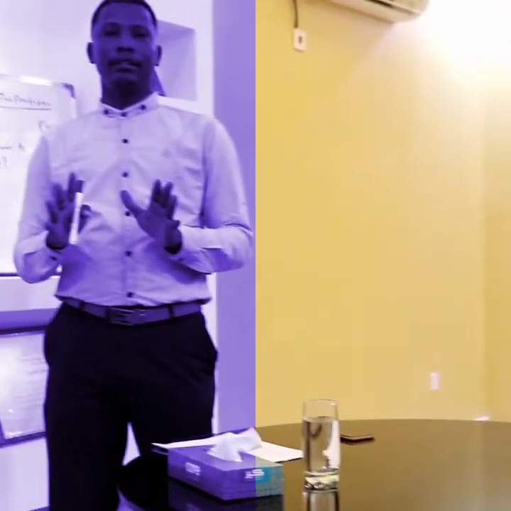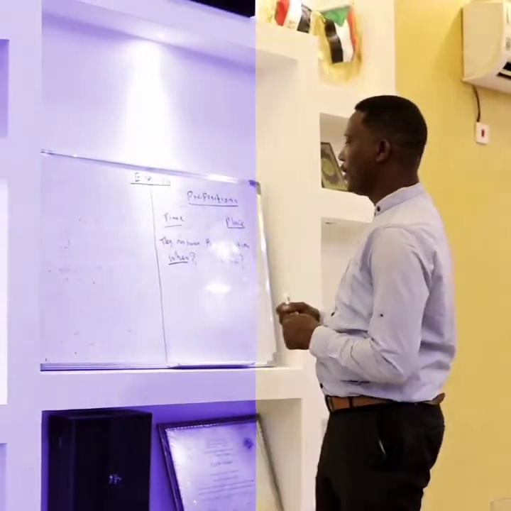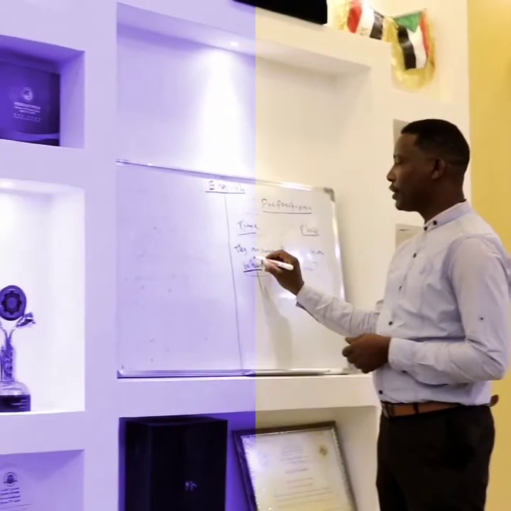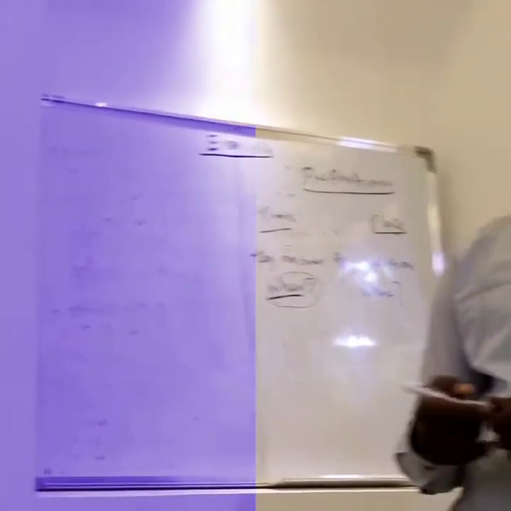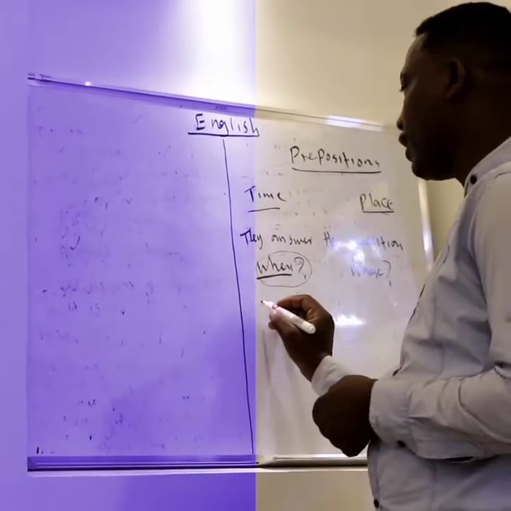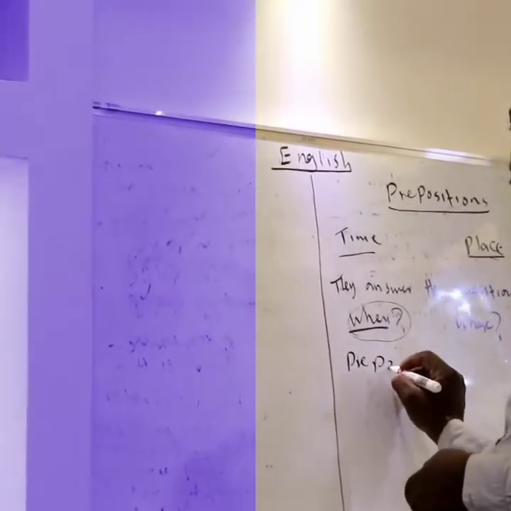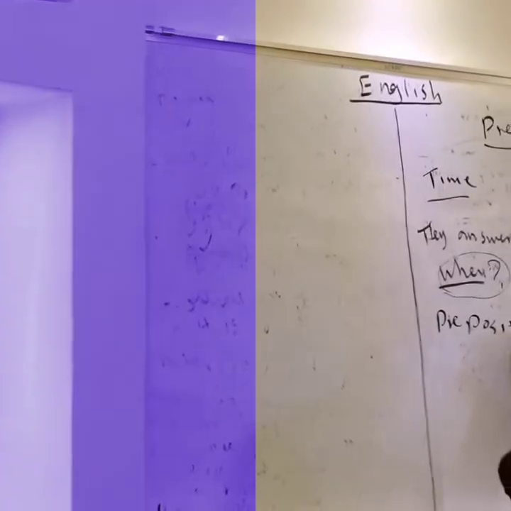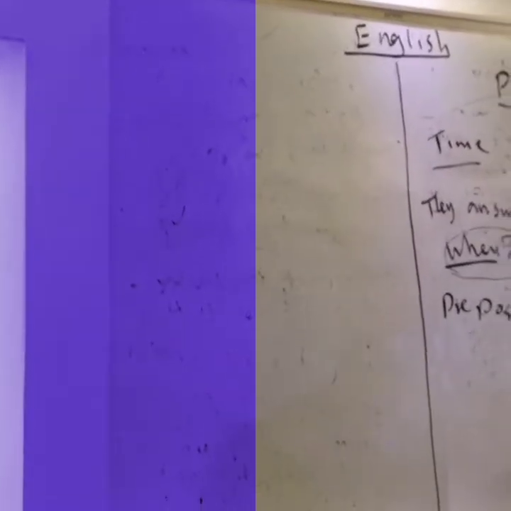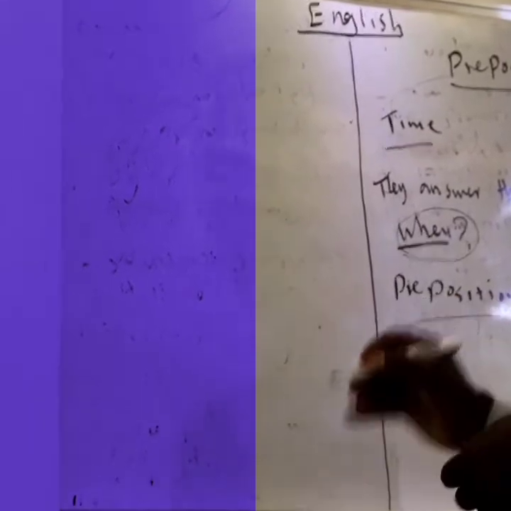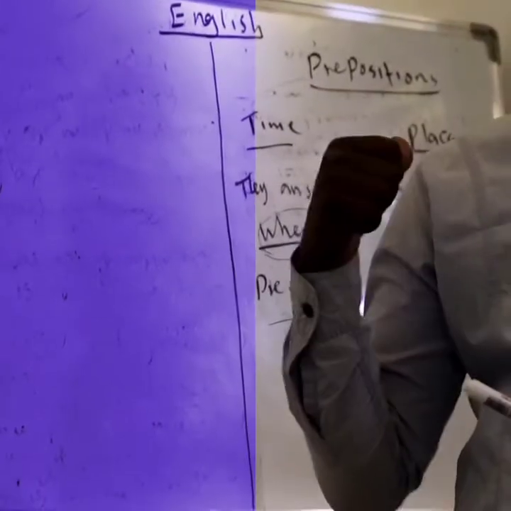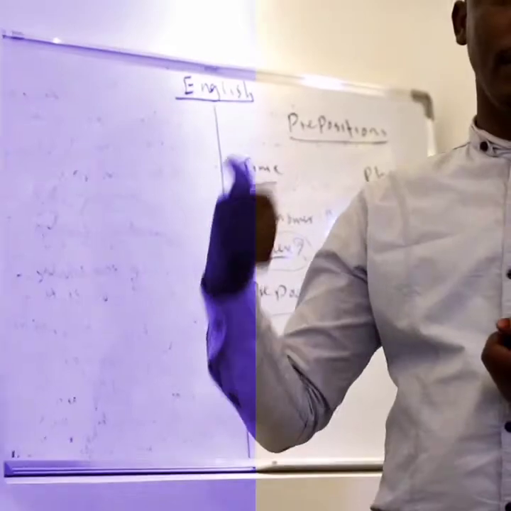So let's go step by step. Let's first talk about the prepositions that answer the question when, and we call them prepositions of time. As I explained earlier, these prepositions are used to talk about time.